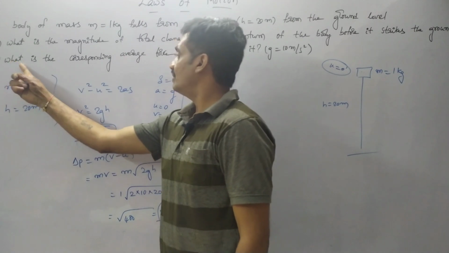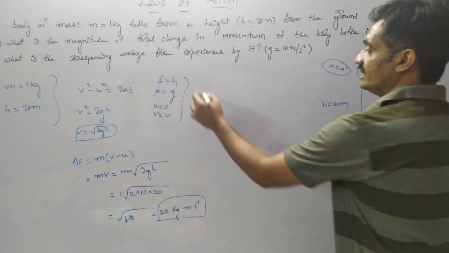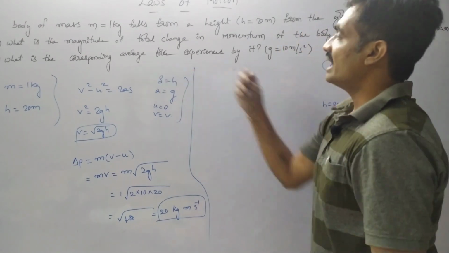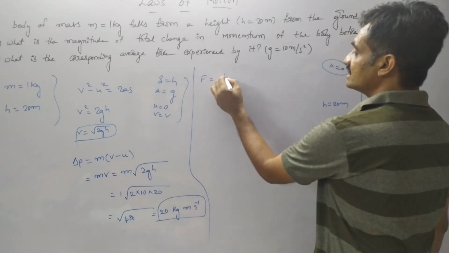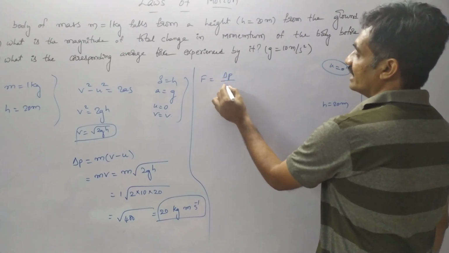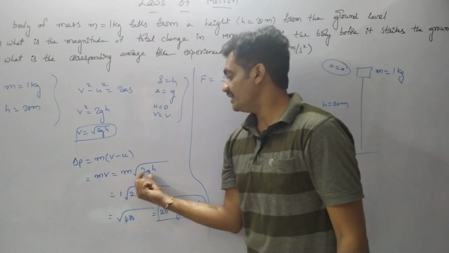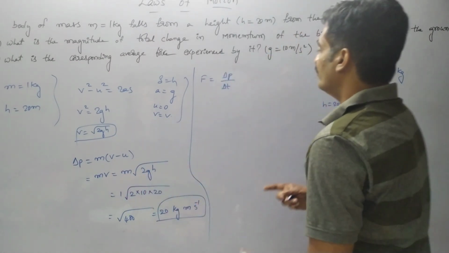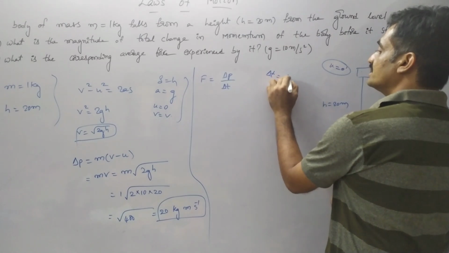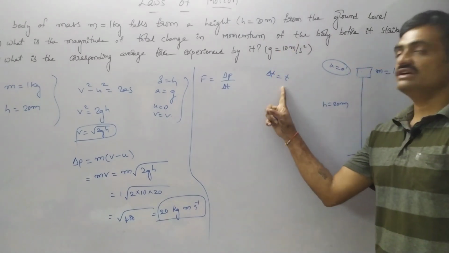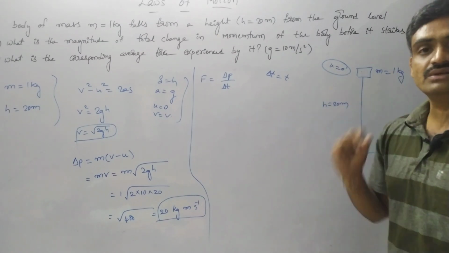Now the second option: what is the corresponding average force experienced by it? Now we have to find the corresponding average force. In order to derive that, observe that force F equals delta p by delta t, where delta p equals m into under root of 2gh, whereas let us consider the change in the time equals t, because if we consider initial time as 0, then we can represent that t2 equals t.